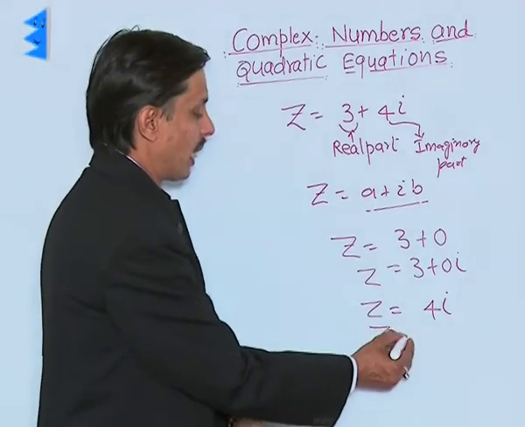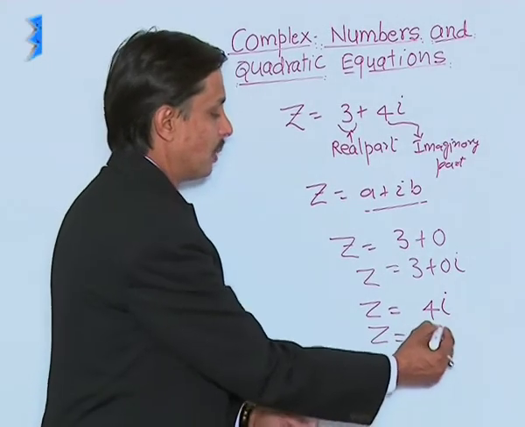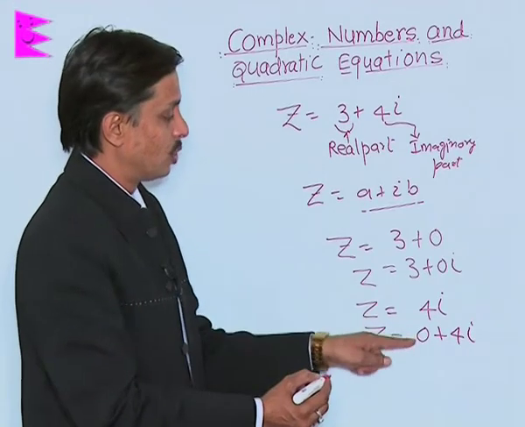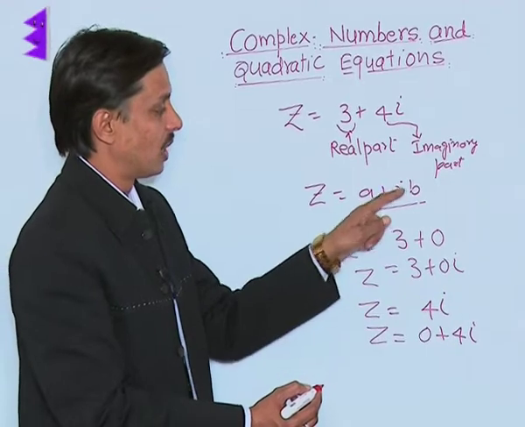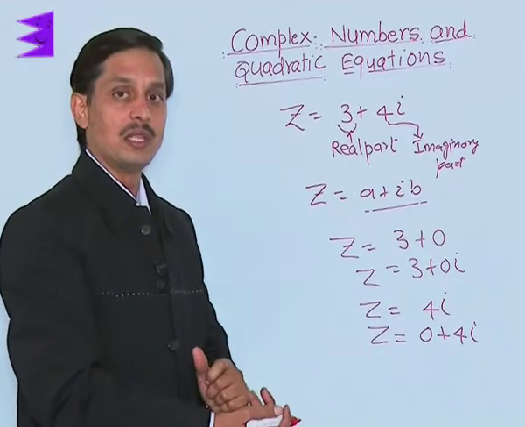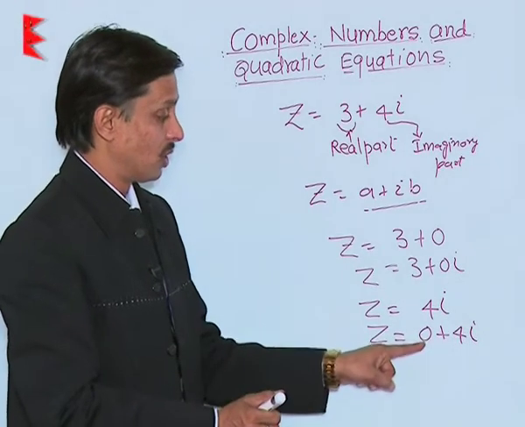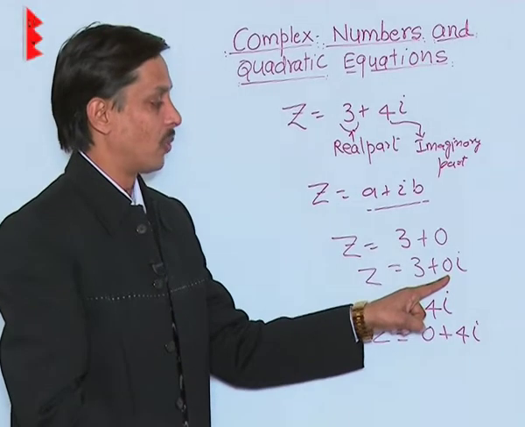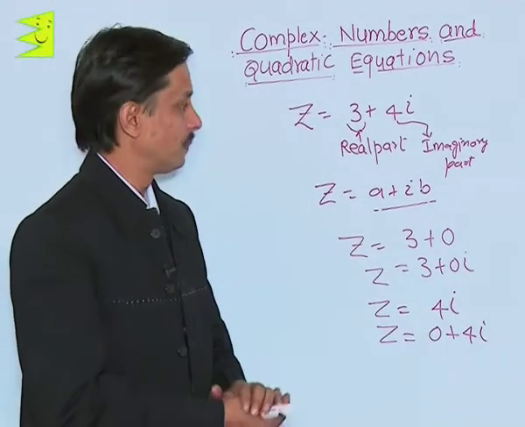If I want to write it in the form of a complex number, it will be 0 plus 4 iota. That's why 0 is the real part, RP, and 4 is the imaginary part. So the conclusion is that if the real part of a complex number is 0, it is purely imaginary, and if the imaginary part of a complex number is 0, it is purely real.